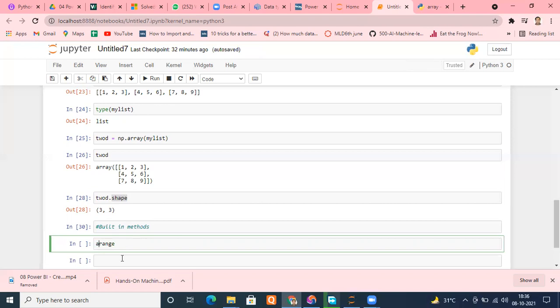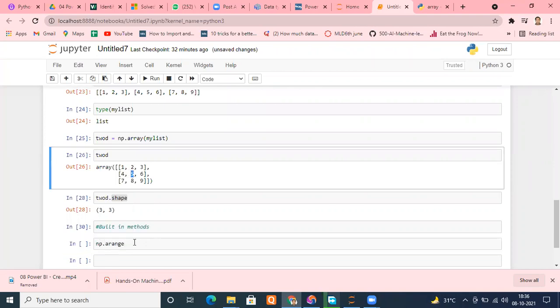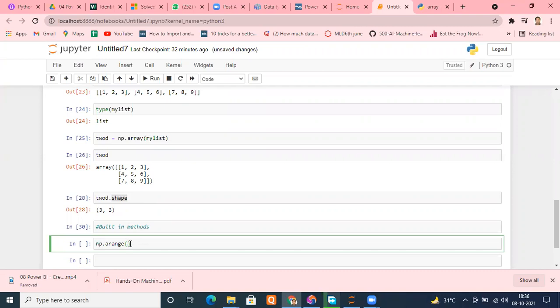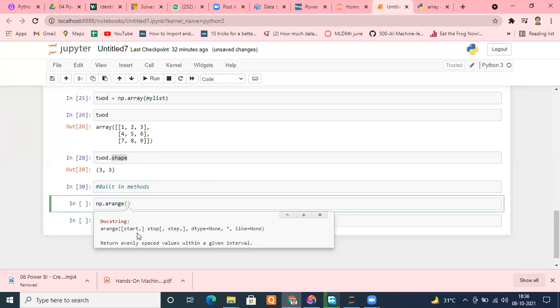Now see, I want to generate a vector having numbers 0 to 9. So what I will do, let me show you something. I type np dot arange. Before using any function, I always advise going inside it and checking the arguments. What is it saying? Can anybody read from this? Just these 3 lines, which is mandatory and which is not mandatory?